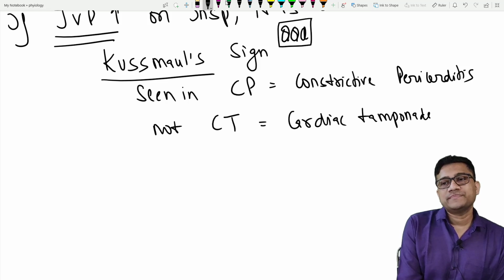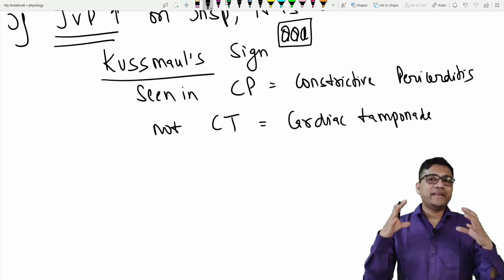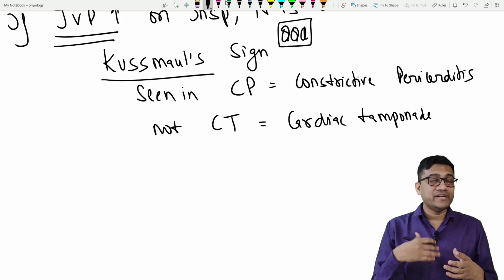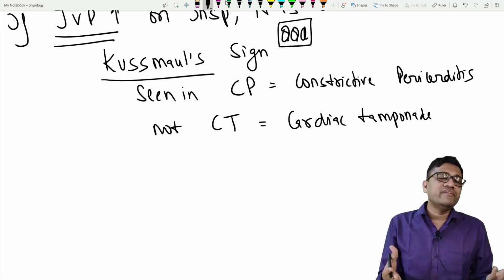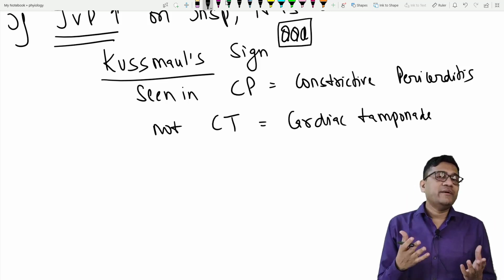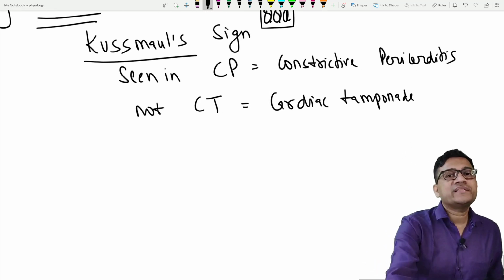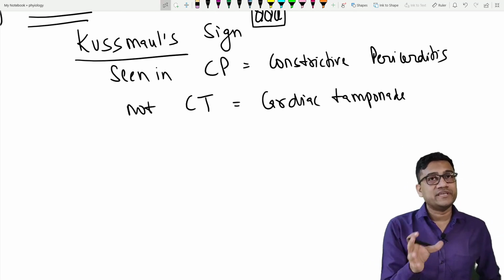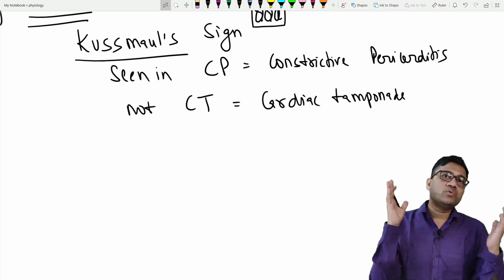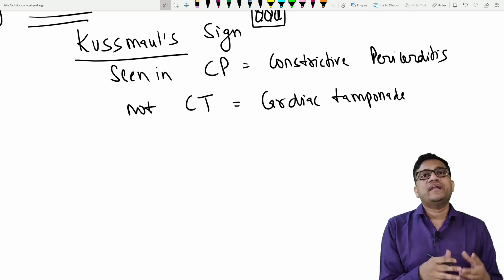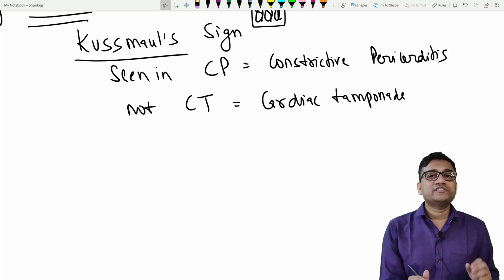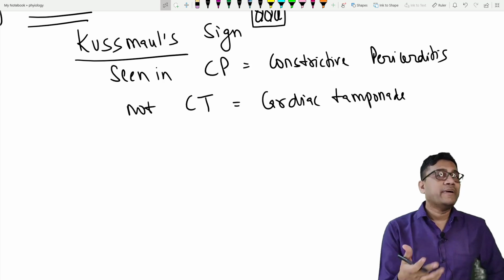So what happens? In constrictive pericarditis, the pericardium is inflamed and stiff, so it doesn't let the ventricle fill up. So that's why there is a high pressure JVP rise. In tamponade, there is an accumulation of fluid. It's an emergency around the heart. So that causes collapse of the ventricular chambers and the heart cannot pump the blood. So they both are causing a pathological condition.